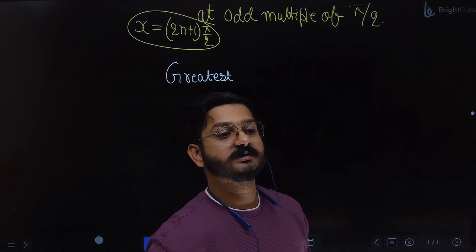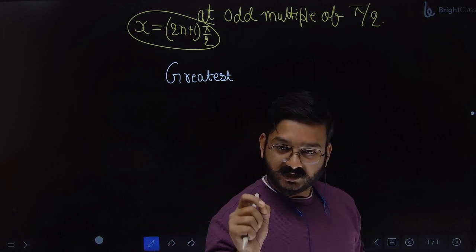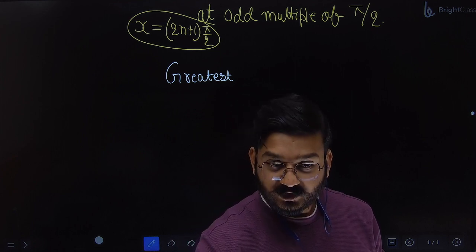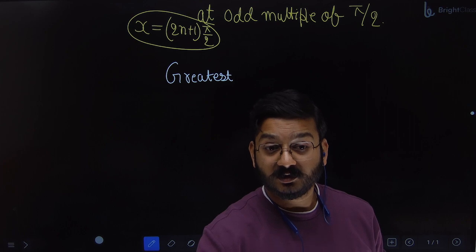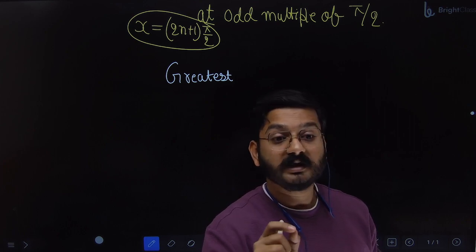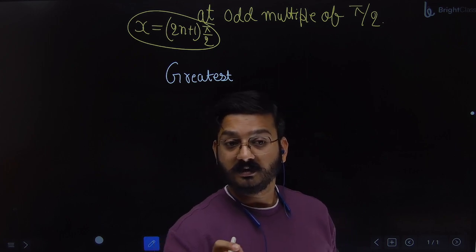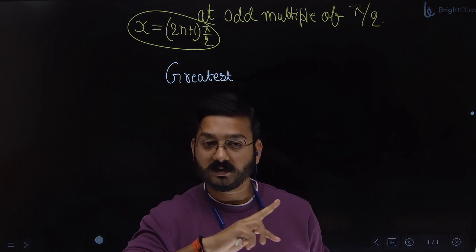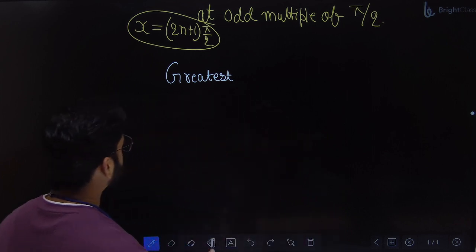You come backwards. If I give you the input as minus 1.4, you have to take smaller integer or greatest? Smaller. So what is the integer which is smaller than minus 1.4? Minus 2. Simple. The function says greatest integer, but the answer is the smaller one. Keep this point in mind. That's it.